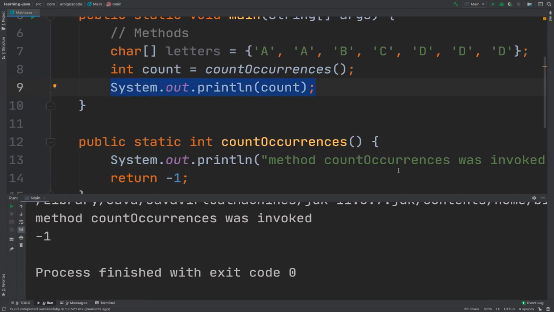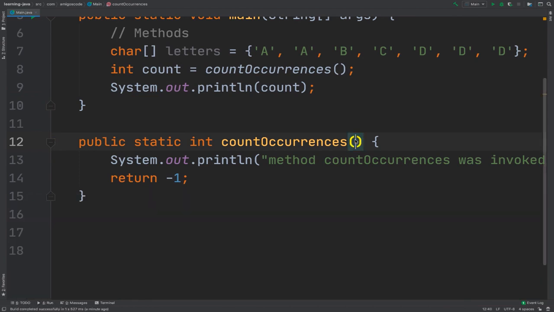Now, the way that you can pass data inside of your method is as follows. In this set of parentheses, I'm simply going to say that this method will accept an array of characters. So I'm going to say char, then this will be the array, and then letters.